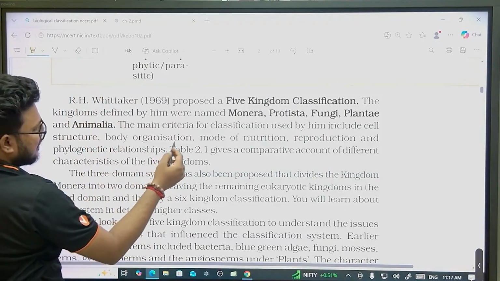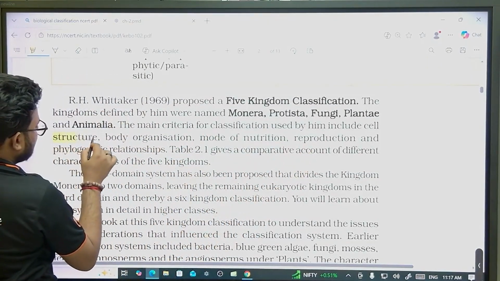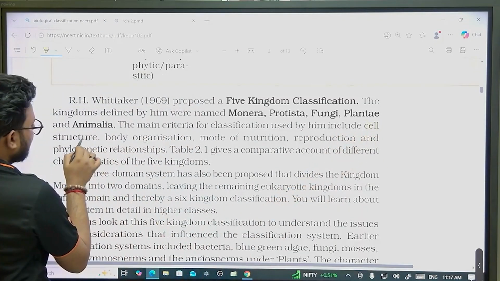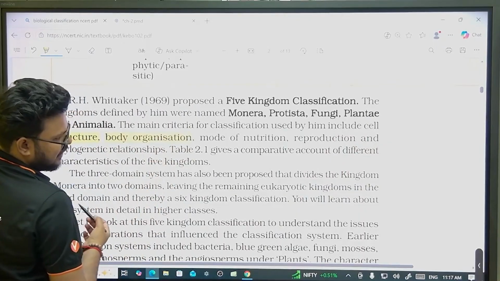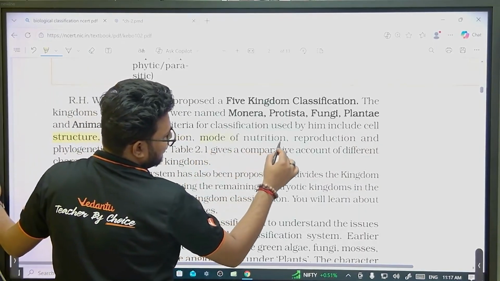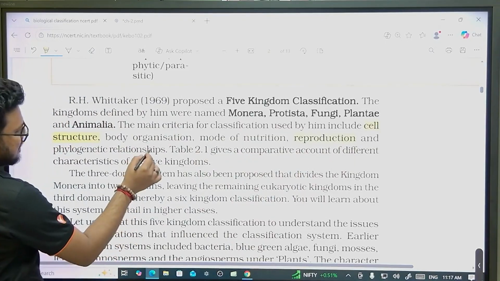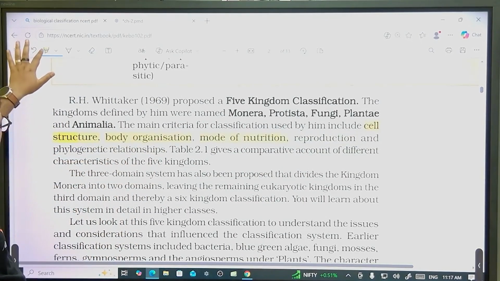You can see the main criteria used for classification by him include cell structure, whether the organism is prokaryote or eukaryote, then body organization, unicellular or multicellular, mode of nutrition, then reproduction, and last is phylogenetic relationships. So what is not included?